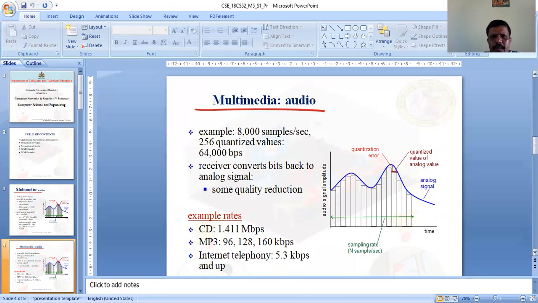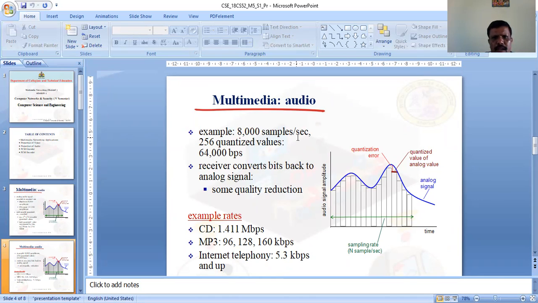Even multimedia audio is sampled at 8,000 samples per second, with 2 to the power of 8 quantized values taken into consideration, at the rate of 64,000 bps, that is, 64 kbps. The receiver converts the bits back to the analog signal, and some quality reduction takes place.